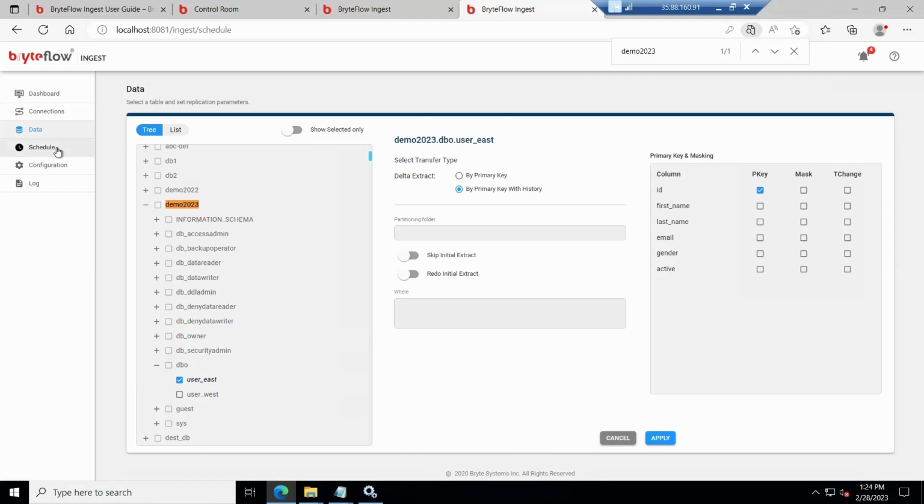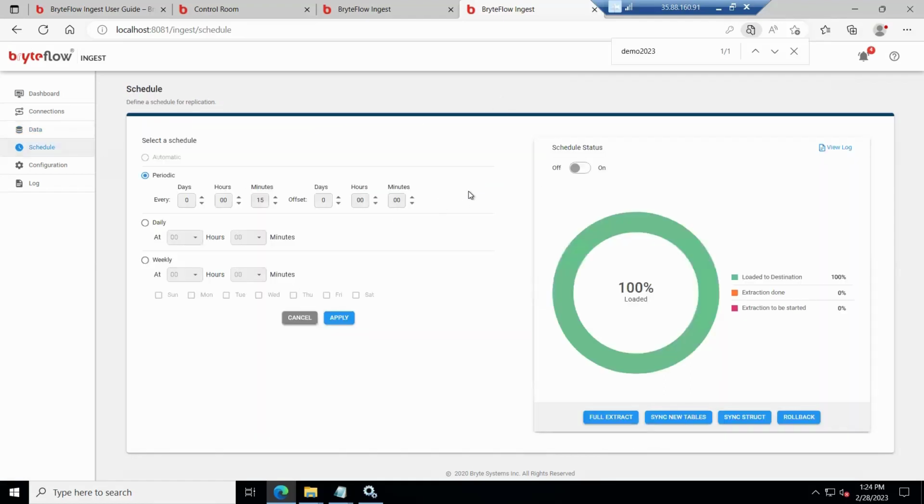Now moving on to the schedule. So here we see 4 buttons. So first one is the full extract. Full extract is done at the first initial setup. So it does the bulk initial load of all the tables that have been selected. Sync new tables is if you have an ongoing replication and you add a few more tables to it and hit sync new table, so it will do the bulk load of the newly added tables and the tables that have been marked for redo initial extract.